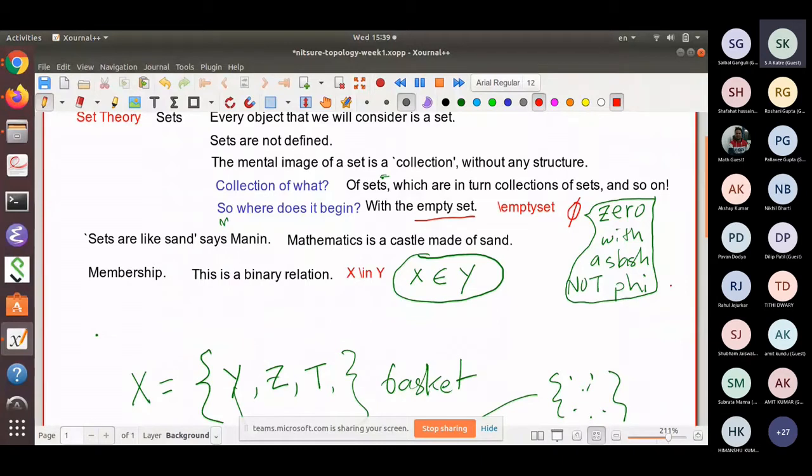I have seen various undergraduate students call it phi. It has nothing to do with phi. Please don't call it phi. Call it empty set. Phi is a Greek letter, which is like F in the Latin alphabet, and it has nothing to do with the empty set. The LaTeX notation for phi is backslash phi. It has nothing to do with backslash empty set.